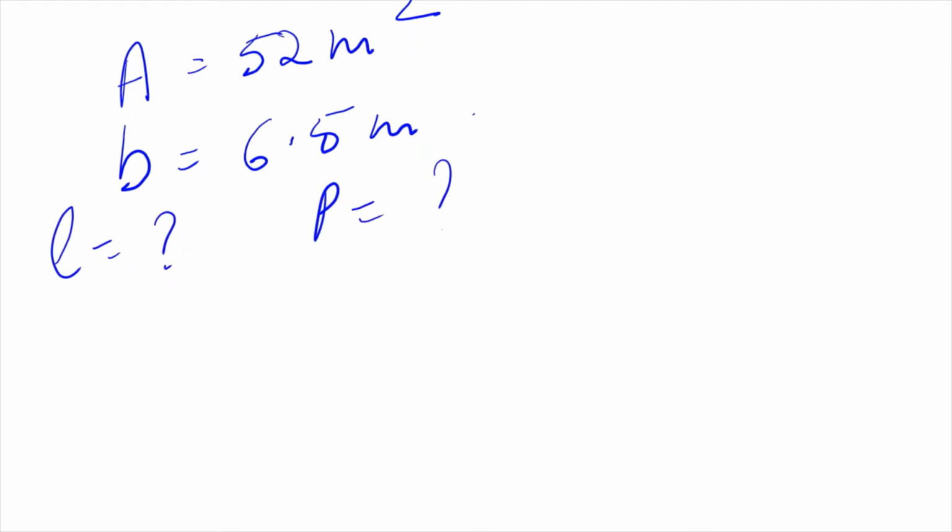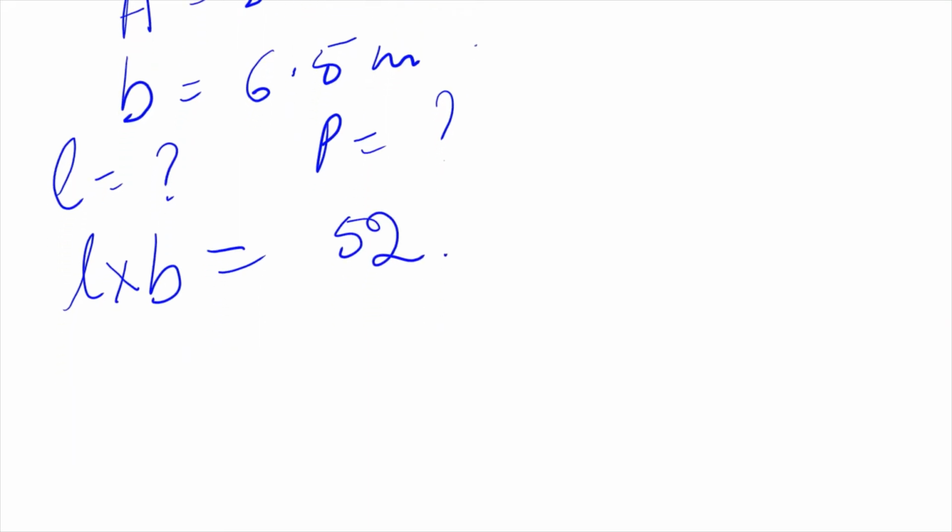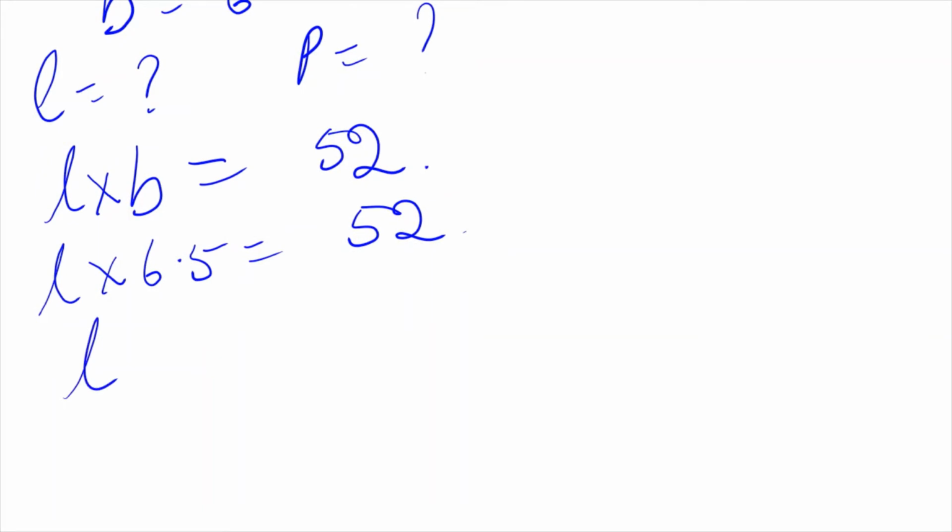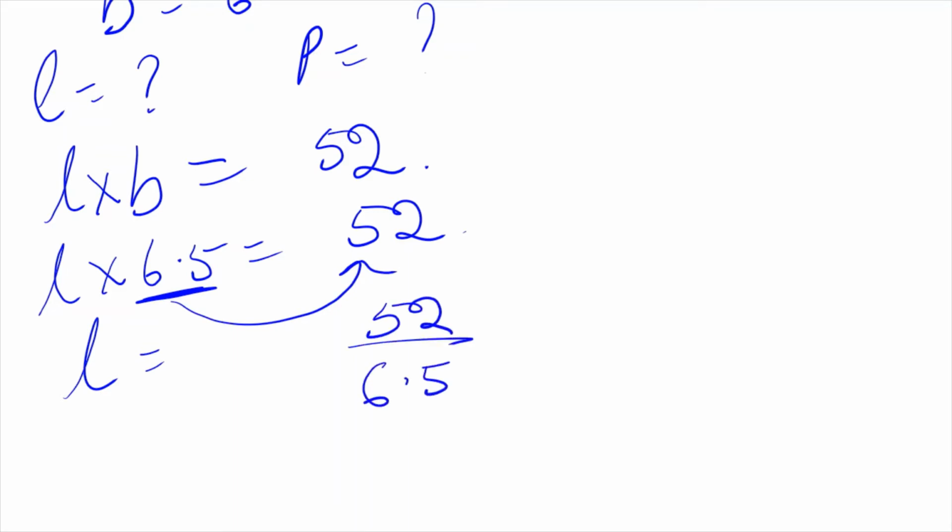I told you the formula of area: area is length into breadth. So length into breadth is 52, and breadth is 6.5. So we substitute the value of breadth. Since 6.5 is multiplying here, when it goes to that side it will divide. So 52 upon 6.5.